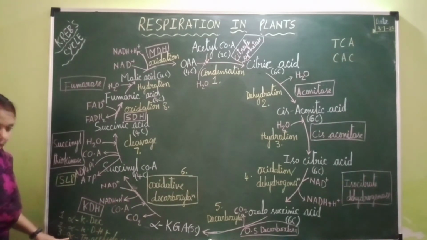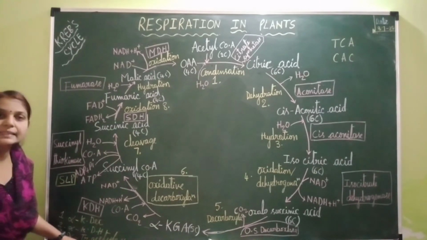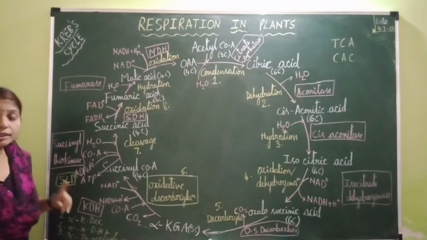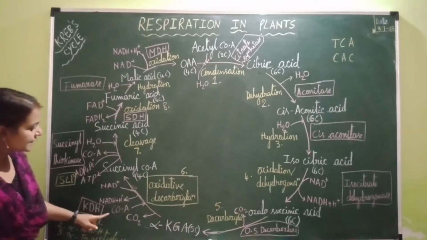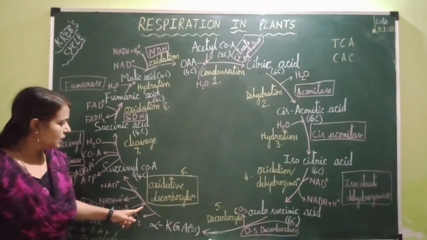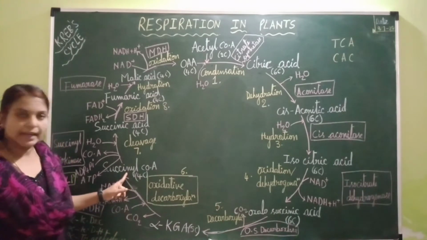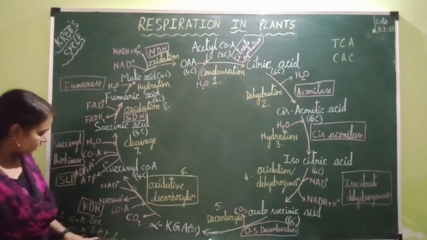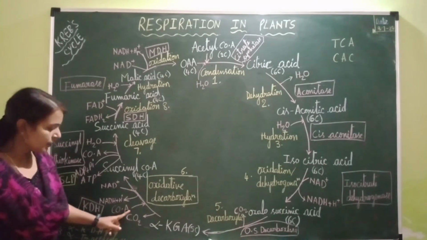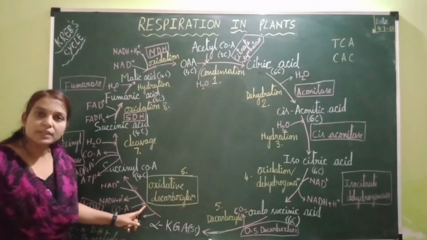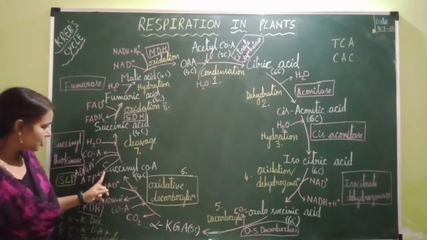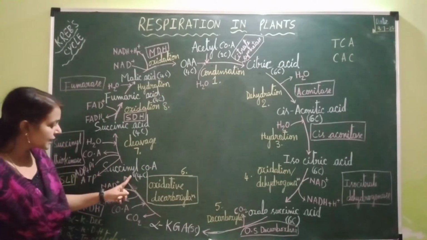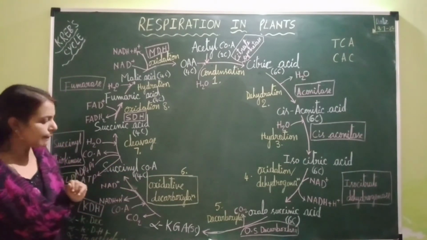Now the function of the third enzyme, alpha ketoglutarate transacetylase, is to transfer the coenzyme A group onto the succinic acid, which becomes succinyl-CoA. So it is involved in the transfer of coenzyme A onto the substrate, which results in the formation of succinyl-CoA. Now this succinyl-CoA is a 4-carbon compound.